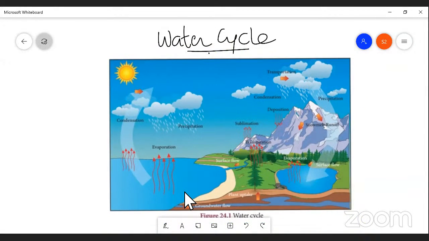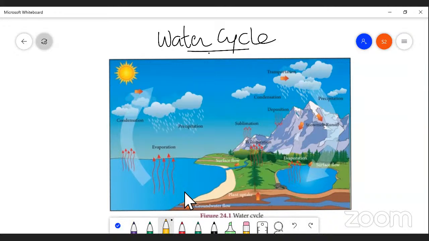Simply, I can say during daytime or when there is sunlight exposure, when it falls on the leaf surface, the plant evaporates more water after completion of all the biological activities. So the excess of water is lost in the form of water vapor. So evaporation is one of the processes by which water is cycled from one system to another system.